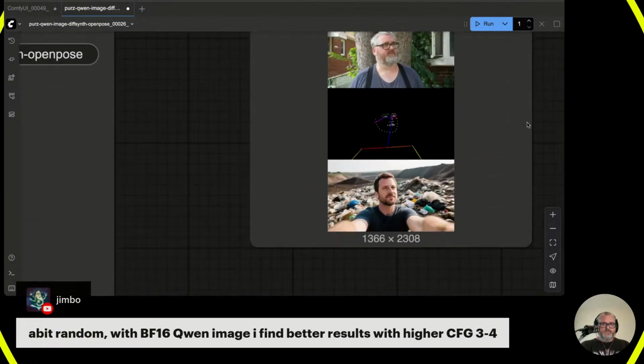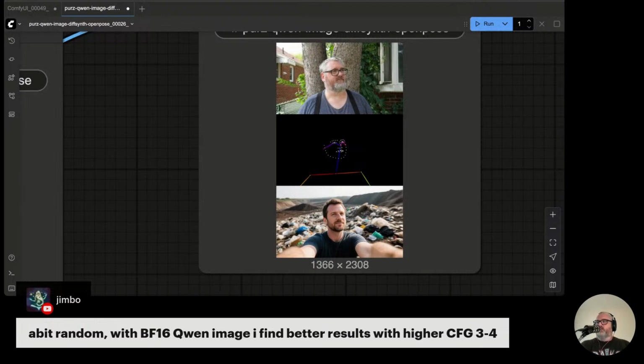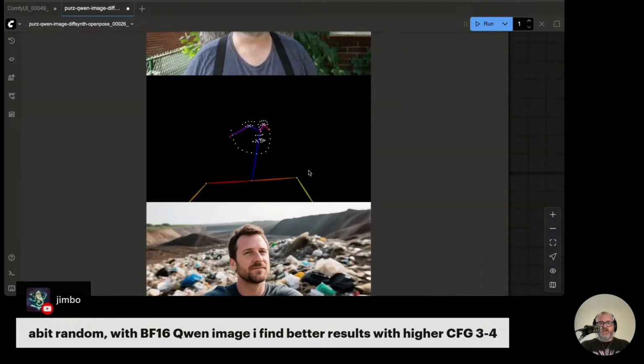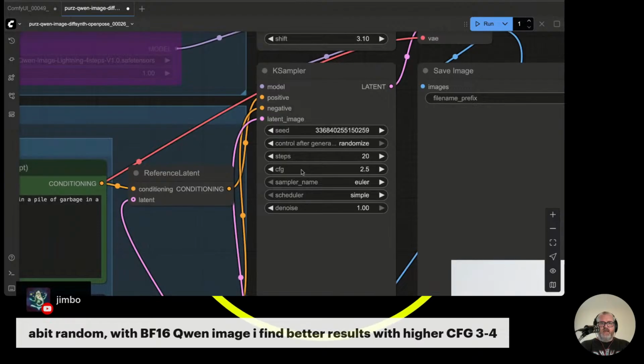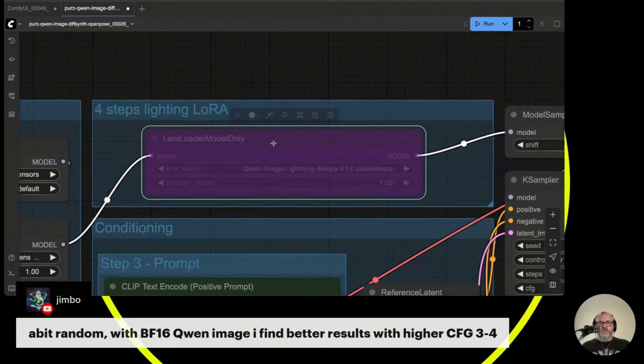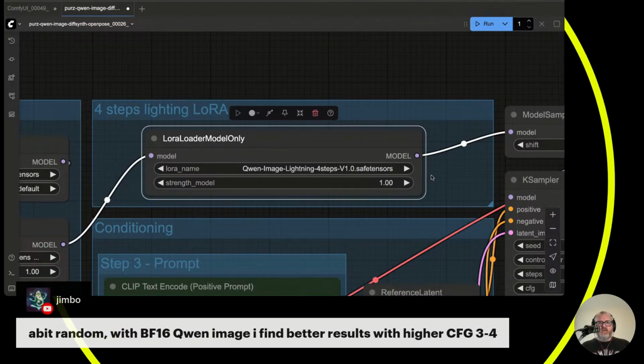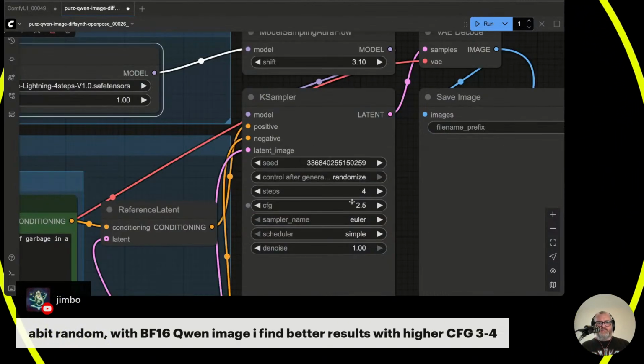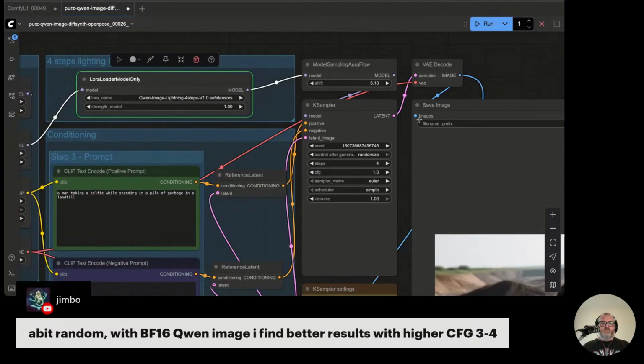There we go. I mean, it's definitely happening. Oh, that's the other thing. I am running these at 20 steps, but we can also enable this 4-step lightning LoRA here, and then set the steps to 4 and the CFG to 1, and it'll go even faster.